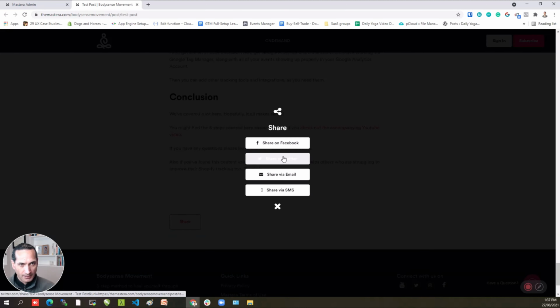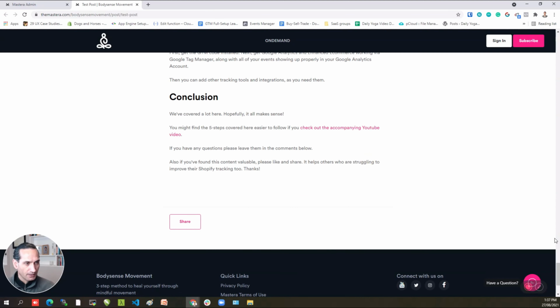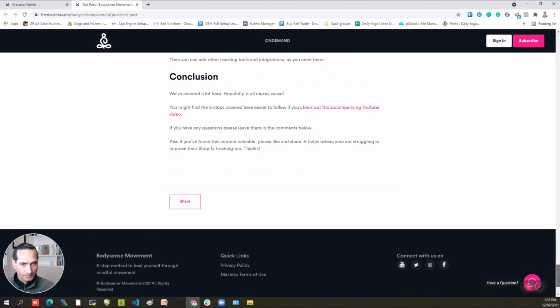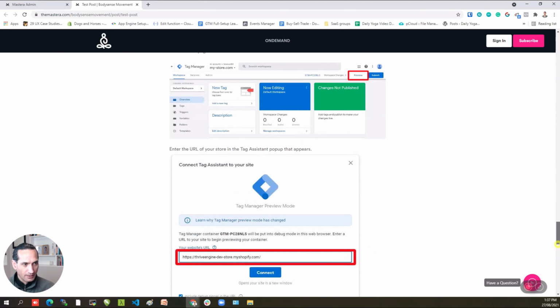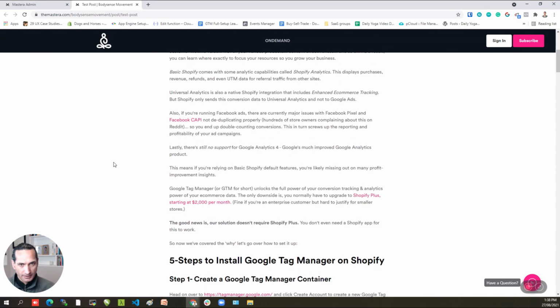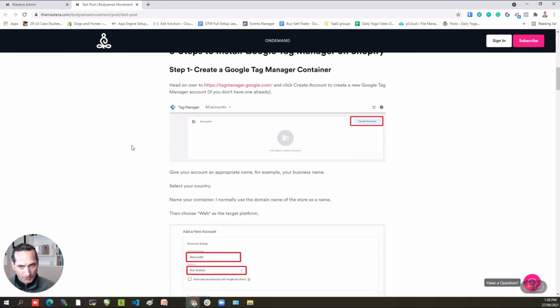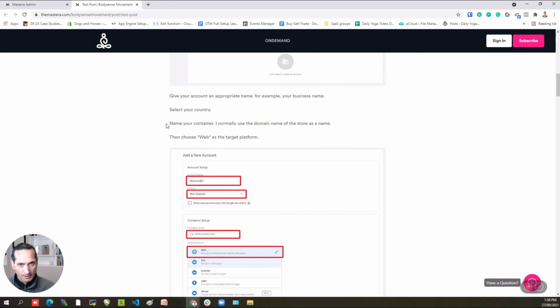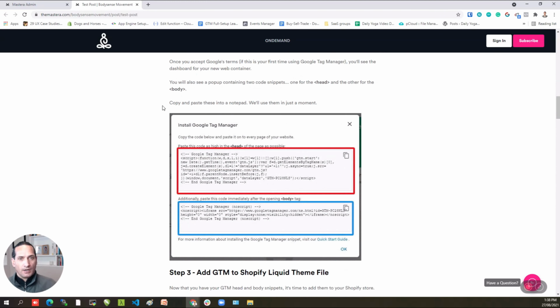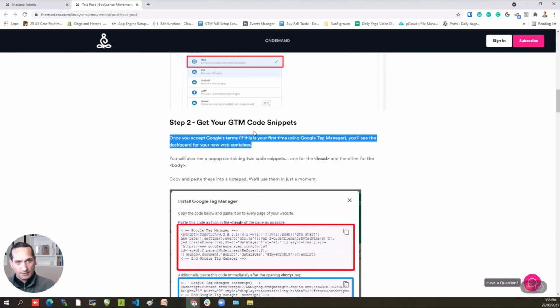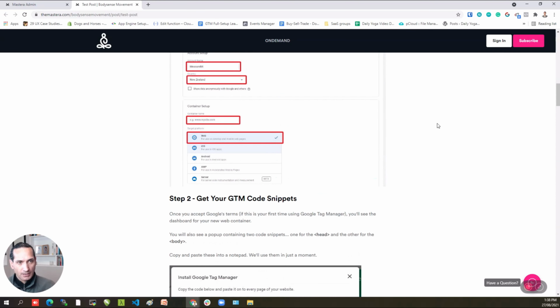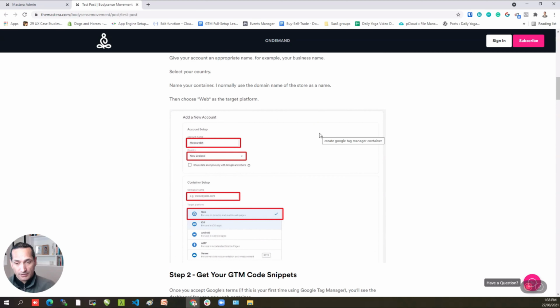I do like that they have this sharing icon here. I do think that it would be helpful if this was like a floating navigation running down the side here. If this was floating down the side, it'd make it easier for people to share this. Also, what I'd like to see is that when people highlight certain parts here, a little pop-up comes up saying, do you want to share this on Twitter? That would be great. Or if they click on these images, do you want to share this on Pinterest? Once again, these kinds of activities really help with the social spreading and distribution of your content.